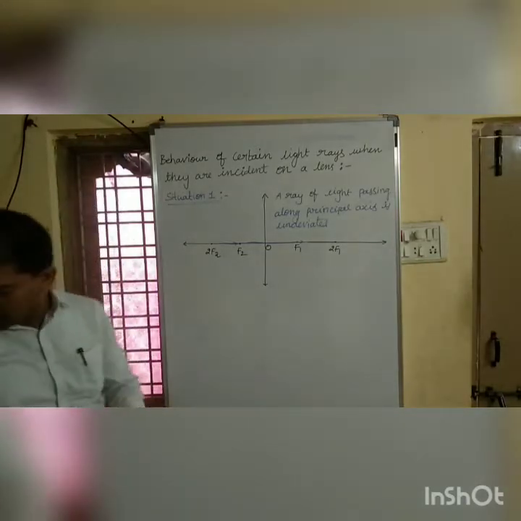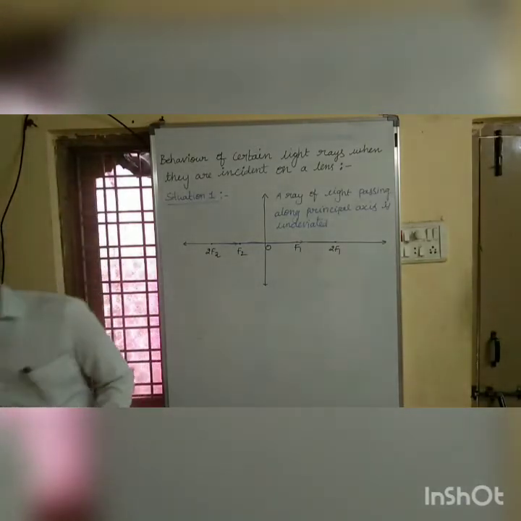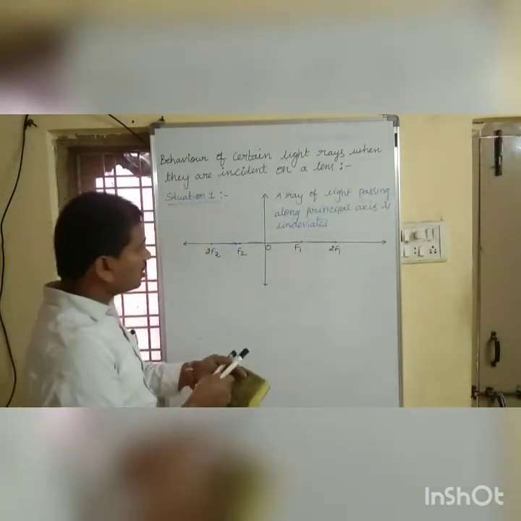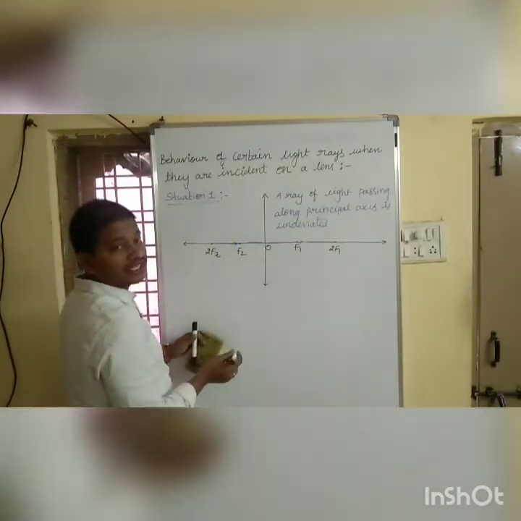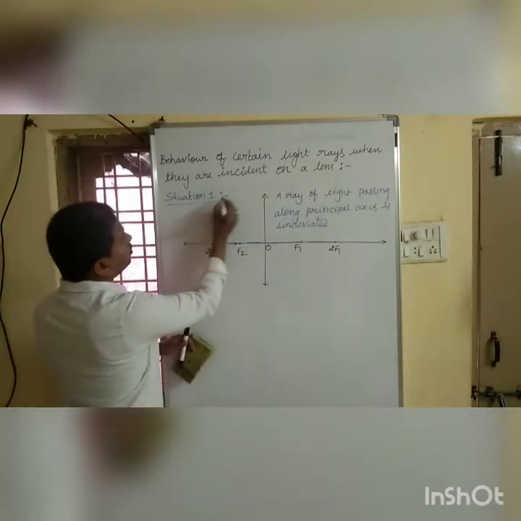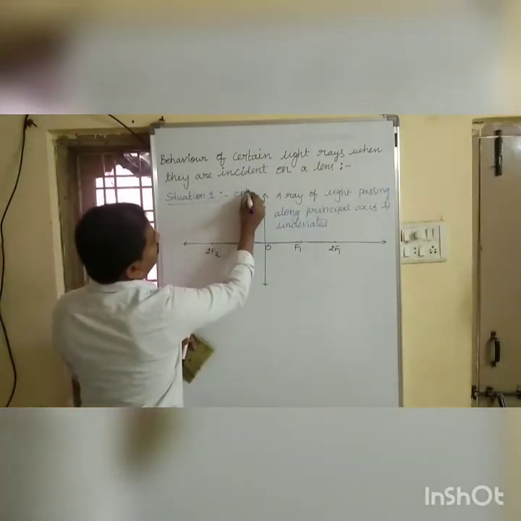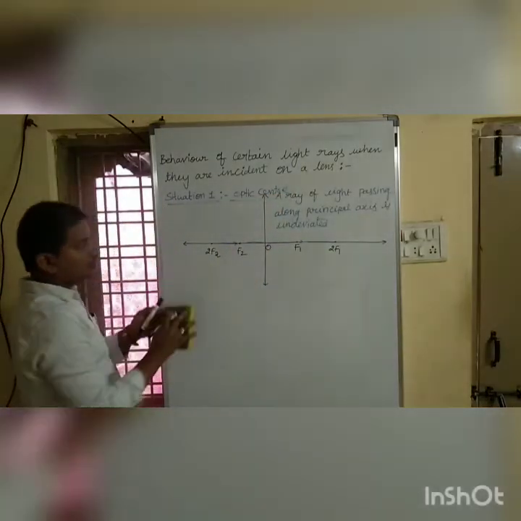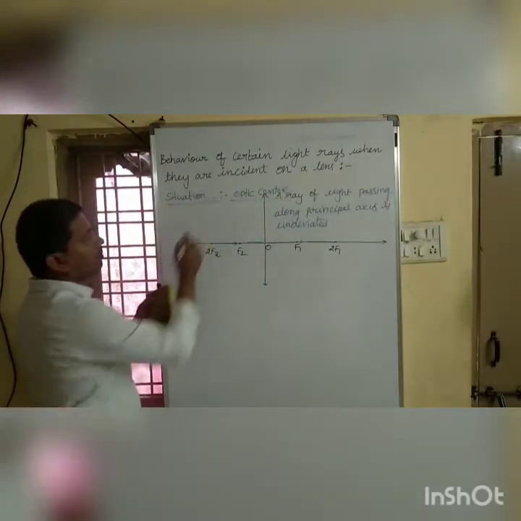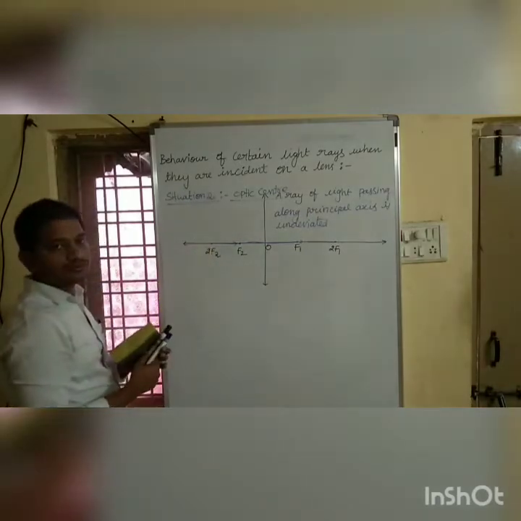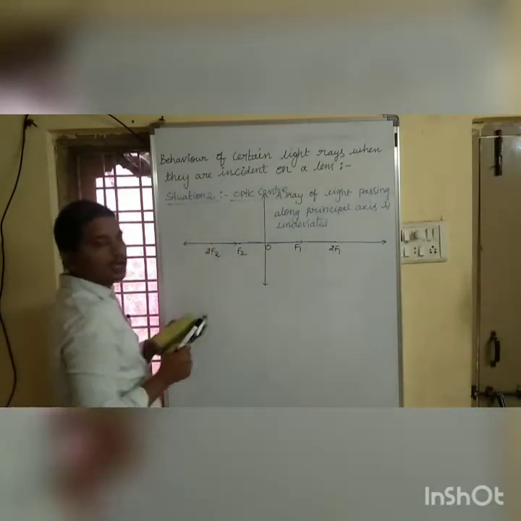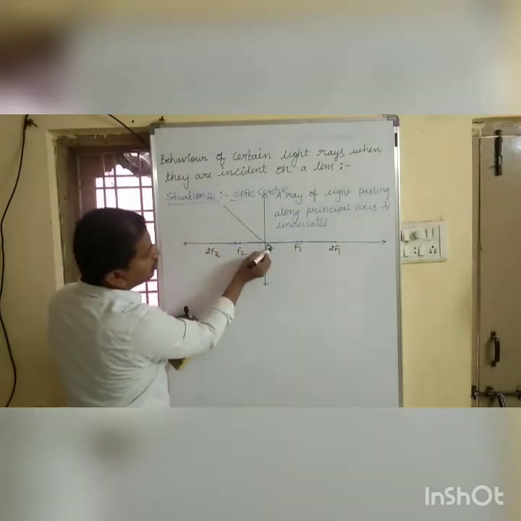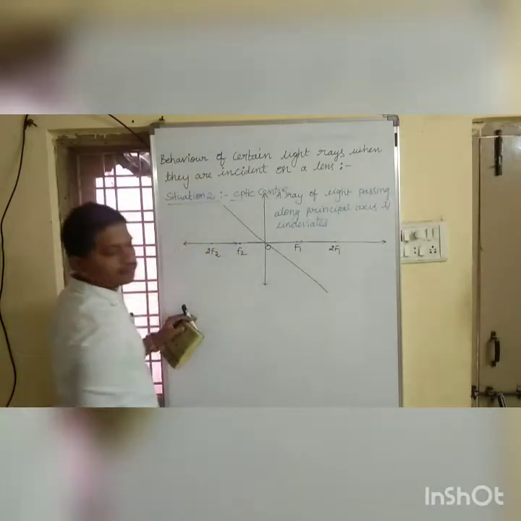So coming to the second situation, what is our second situation? A ray passing through the optic center.